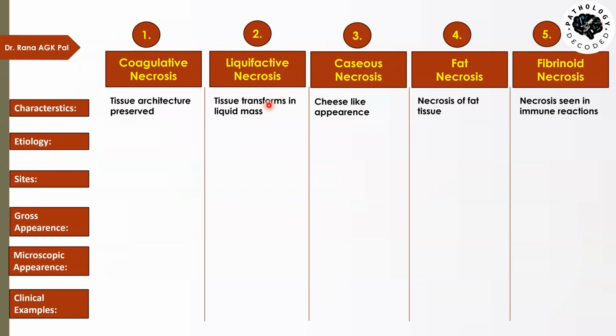There is a central cystic cavity in which there is liquefied material. Caseous necrosis, there is a cheese-like appearance. The name is derived from the cheese. So there is a cheese-like area present. In fat necrosis, there is necrosis of the fatty tissue with saponification. And in fibrinoid necrosis, it is seen in the immune reactions and severe hypertension.